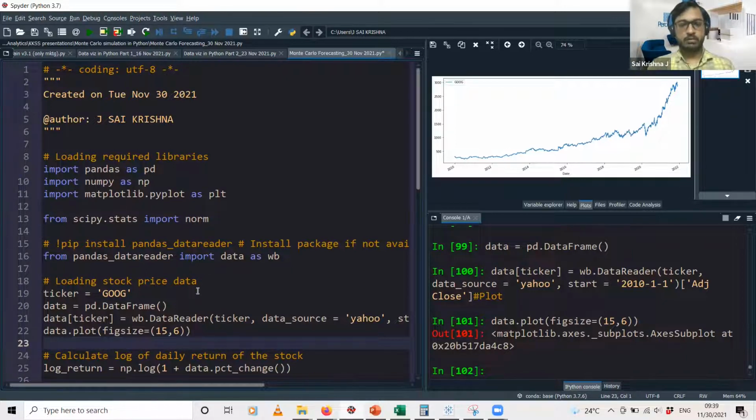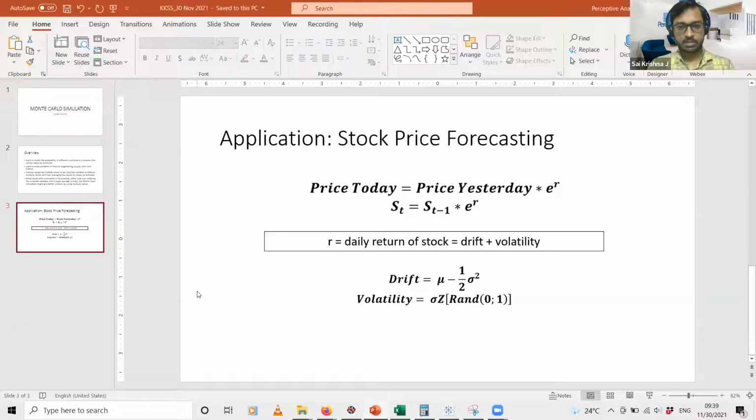Okay, so now we will go into the calculation part of the Monte Carlo simulation. So in the subsequent steps, what we'll be doing is we'll basically be estimating the different parameters of the formula. So we'll first calculate the drift, and then we'll generate the normal distribution. We'll calculate the volatility, and then we will add these two parameters. We will be calculating the daily return. Okay, and this part where we calculate the volatility, this is where we will generate that normal distribution.